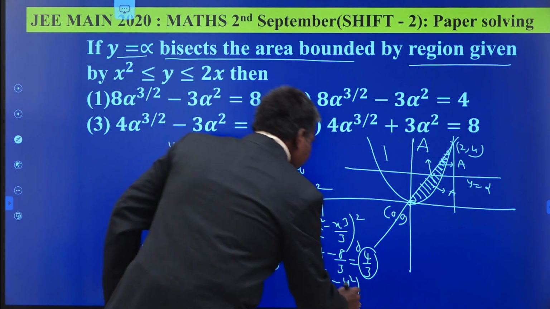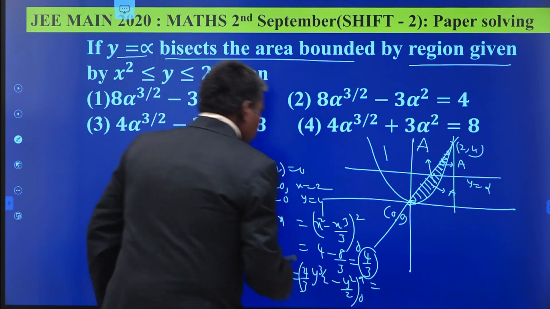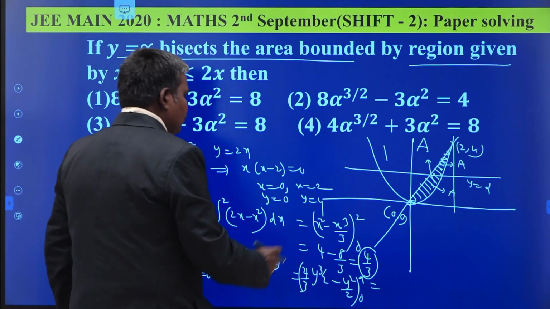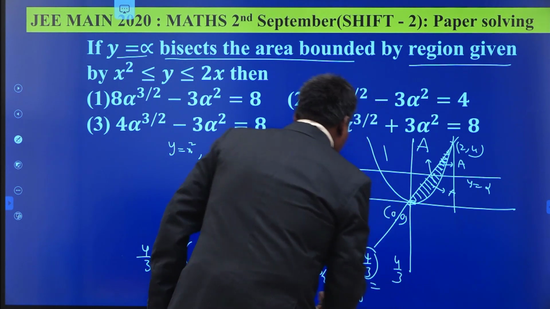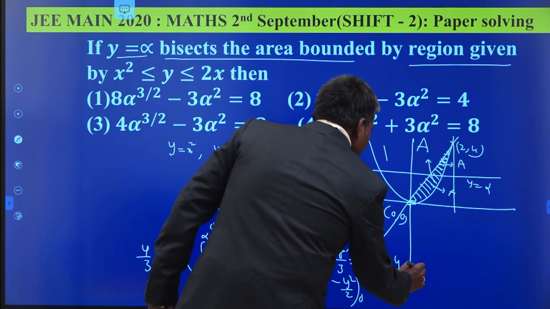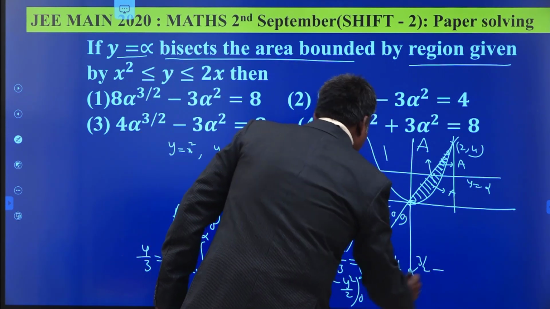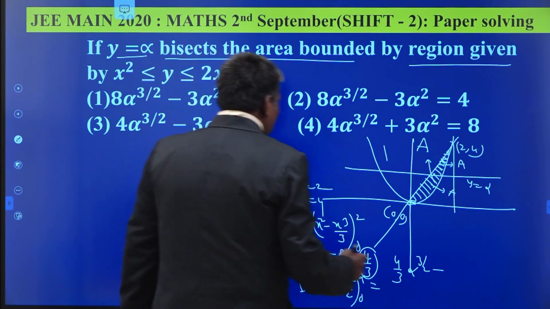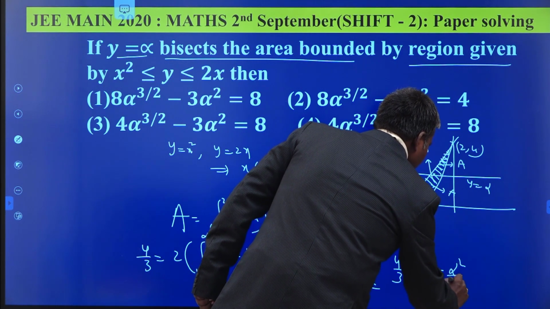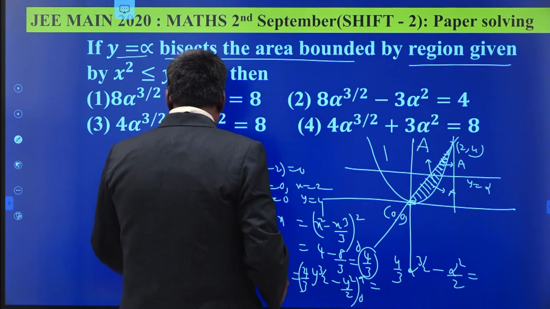Limits from 0 to alpha. When you substitute 0, that becomes 0. Substituting alpha, we get 4 by 3 times alpha power 3 by 2 minus alpha square by 2, that is equal to 4 by 3.